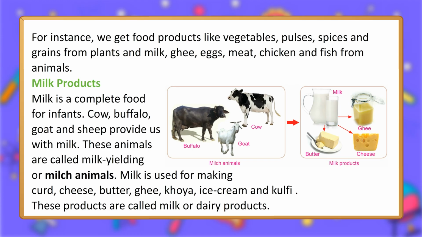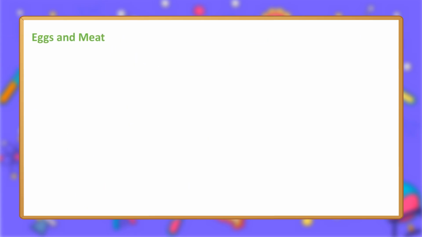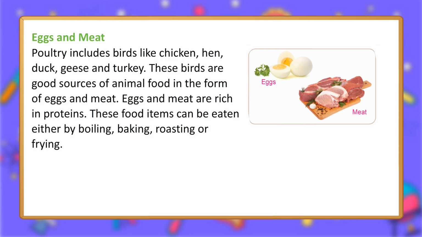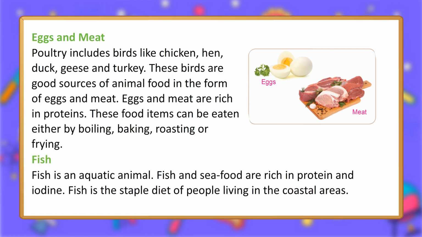Eggs and meat. Poultry includes birds like chicken, hen, duck, geese and turkey. These birds are good sources of animal food in the form of eggs and meat. Eggs and meat are rich in proteins. These food items can be eaten either by boiling, baking, roasting or frying.